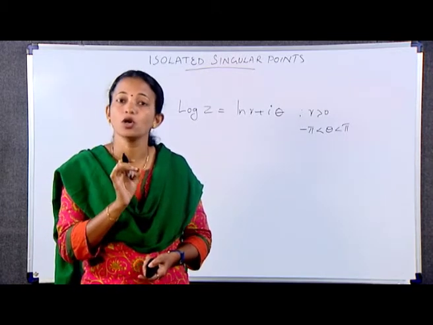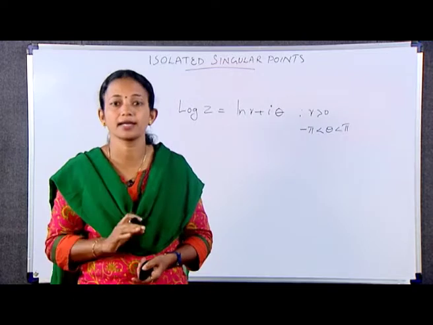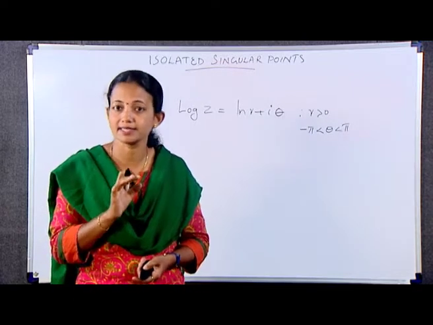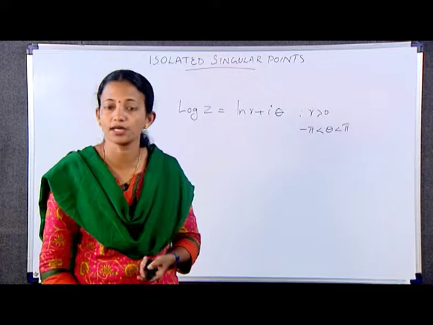Similar remarks can be made regarding any branch, log z = ln r + iθ, where r is greater than 0 and α < θ < α + 2π, of the logarithmic function.